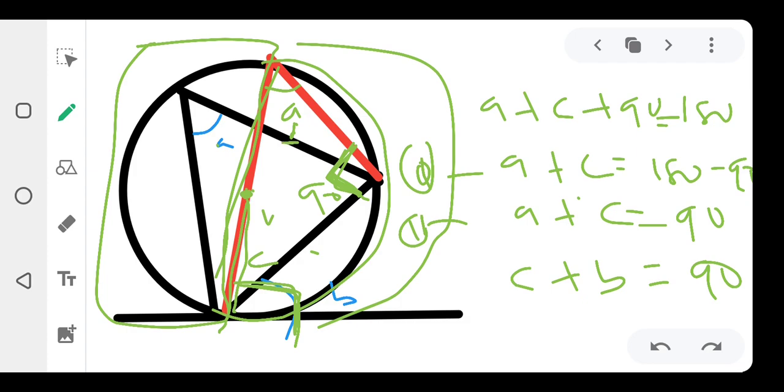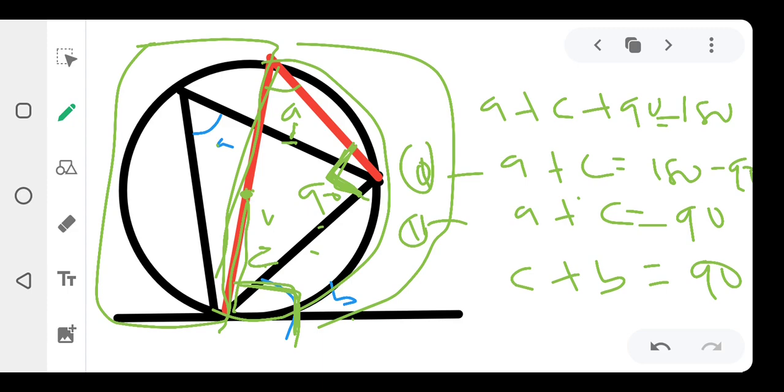Okay, fine. So if this is 90 degrees, by the time I sum this A plus this C again with this 90, they must give me 180. So this A plus C plus this 90 will give me 180. I know that A plus C will be equal to 180 minus 90. So that's why I know that my A plus C will be equal to 90. If my A plus C is 90, then I also know that this my C plus B is 90. How do I get to know that?